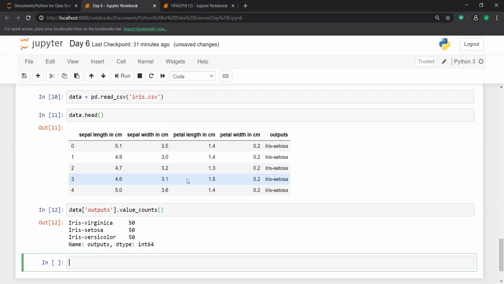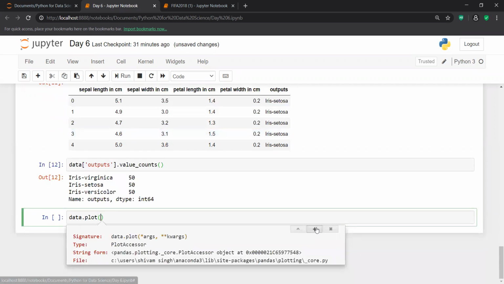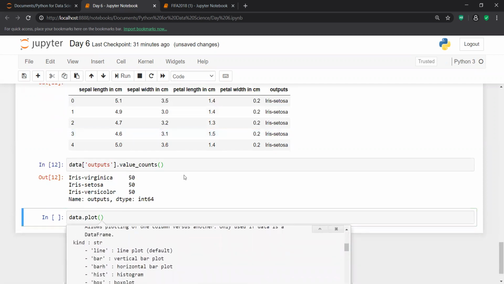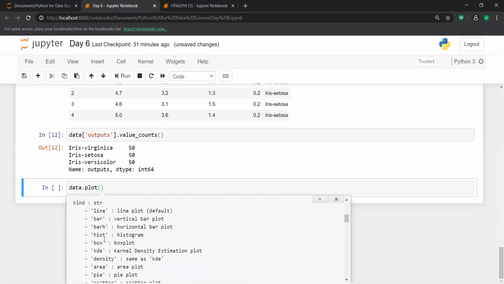Now, if I try to plot a simple line plot, what kind of analysis can I make? Inside the plot module you have different kinds of plots, and I'll talk about them one by one.